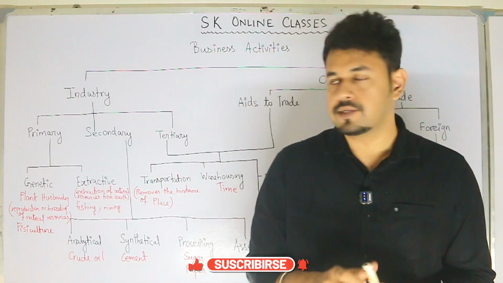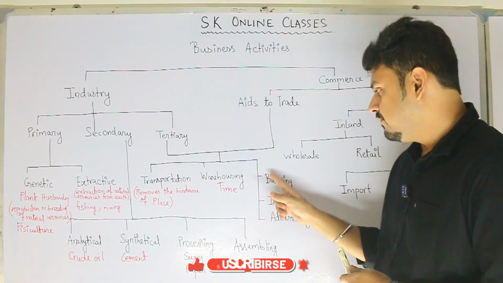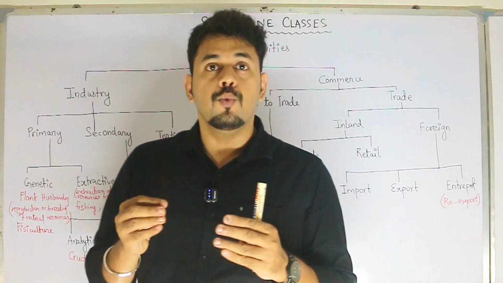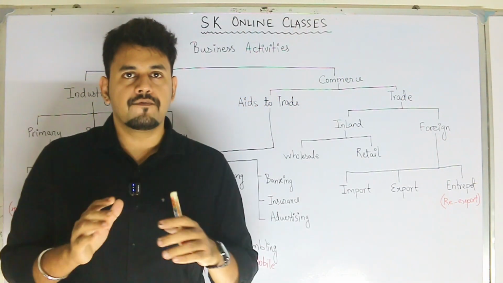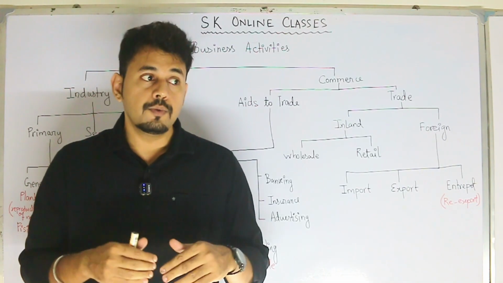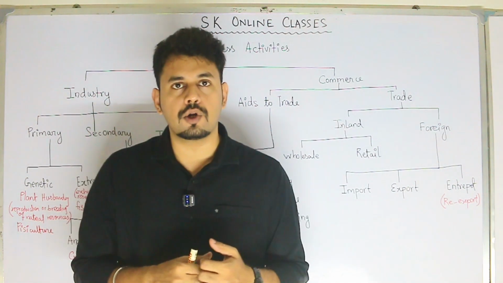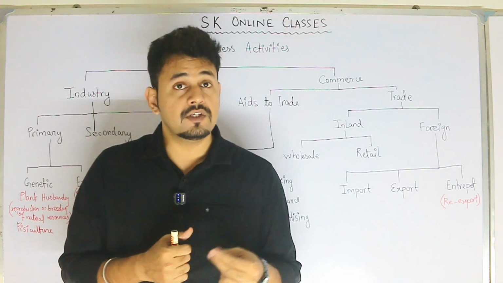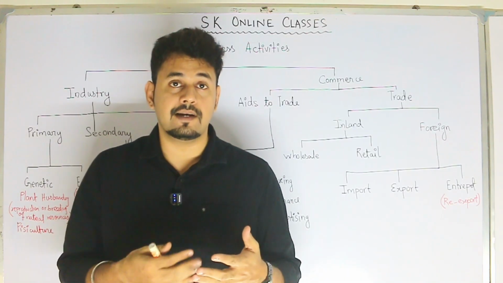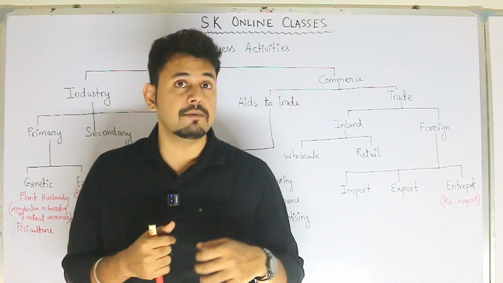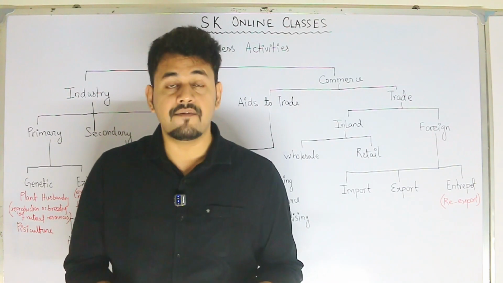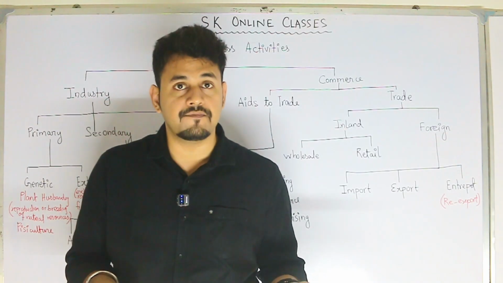in the stores. Next, after warehouse, we have another, that is banking. Now, say for example, students, we are receiving a big order from a company, but due to lack of finance, we don't have money to produce the goods. Say for example, we receive an order of 1 crore rupees, for which they are giving us only 5 lakh or 10 lakh rupees advance. To produce the goods and to meet the delivery, we require a minimum of 40 lakhs. So I'm a small producer getting such a big order. I have to deny because I don't have that much finance with me.